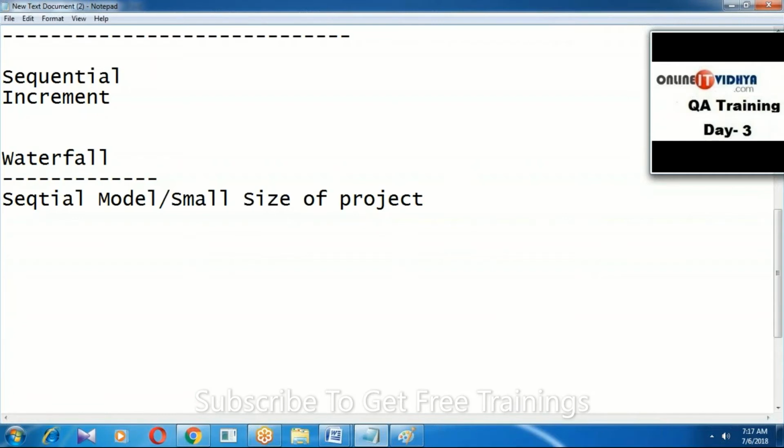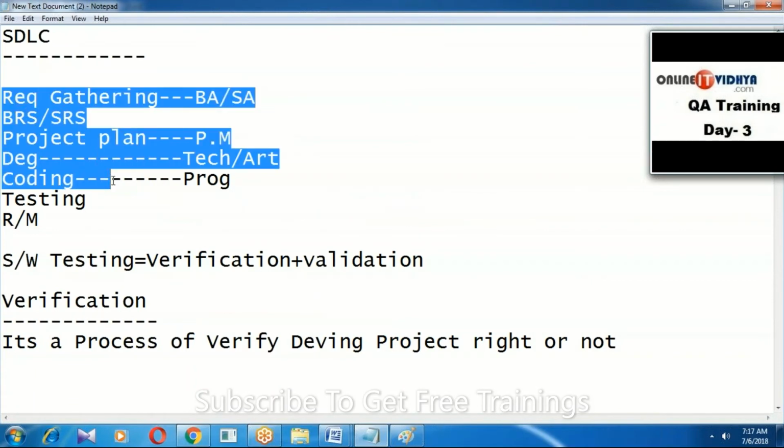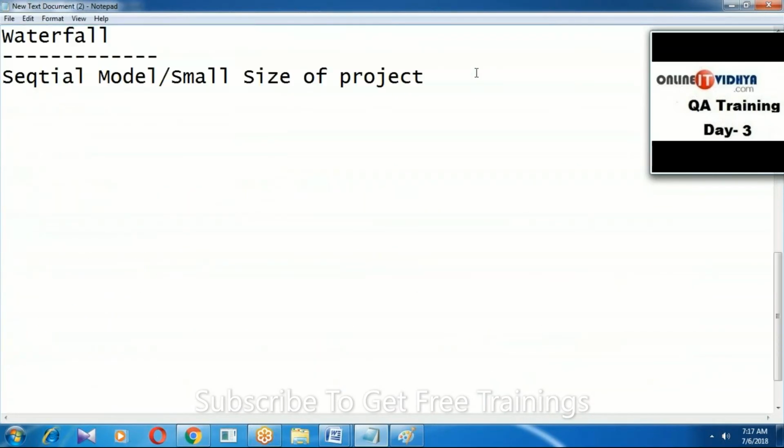Second point, if you observe the waterfall model, it is the same as the SDLC process. What is the SDLC process? Requirement gathering, prepare BRS and SRS, plan, design, coding, testing. The waterfall model also looks almost the same, right? So the waterfall model is the same as the SDLC process. Once again, the waterfall model is a sequential model suitable for small size projects, and it is the same as the SDLC process.